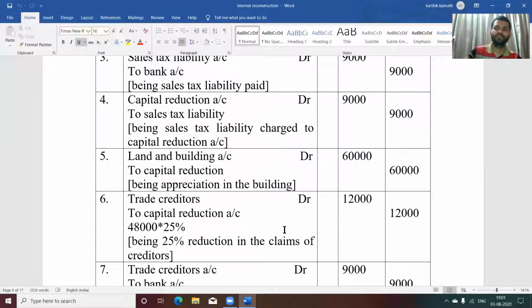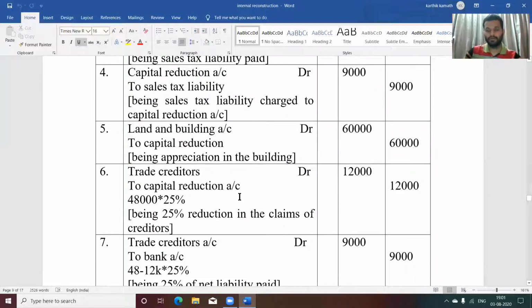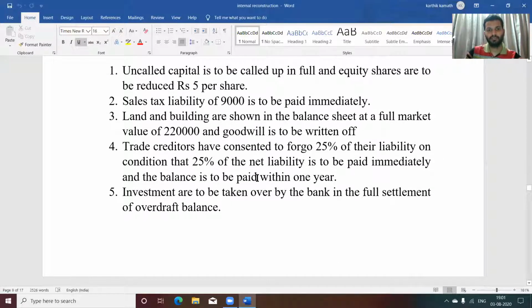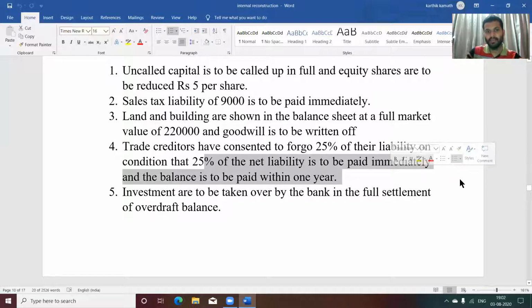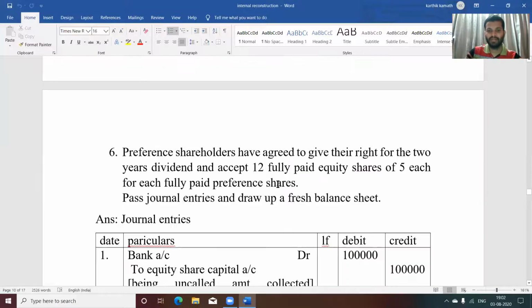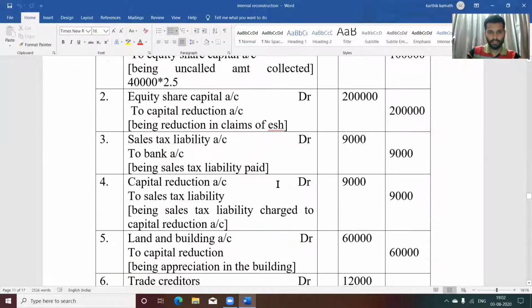It is similar to reduction in the claims of equity shareholder and reduction in the claims of preference shareholder. Now, after foregoing the amount, what about the next adjustment? On a condition that 25% of the net liability is to be paid immediately and balance is to be paid within 1 year. So 25% of the net liability, how do you get net liability?